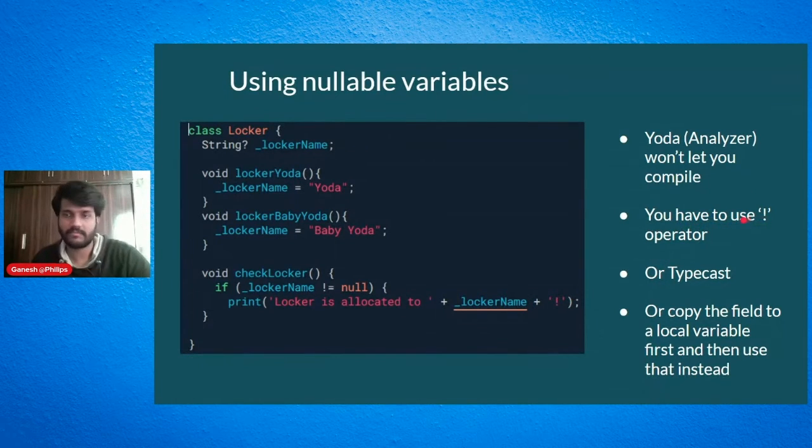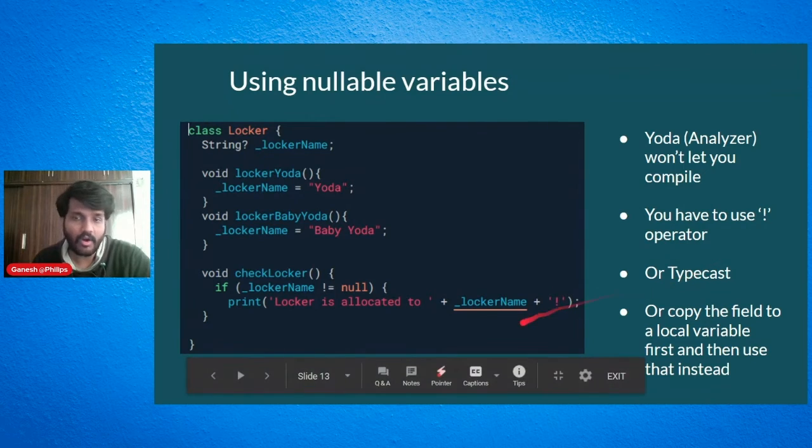One is you can use this exclamation operator, or you can typecast. Since it's a string, you can say locker name as string, or there's another possibility that you create a local nullable variable. You put, for example, string question mark local variable name equal to locker name. So you're copying whatever data is in this one into that local variable, and then if you're checking for null, you are sure that this local variable cannot be changed outside of this method, and then you can use it here, so Dart will not throw the error.